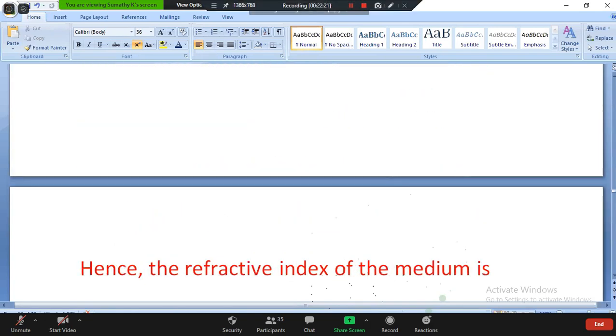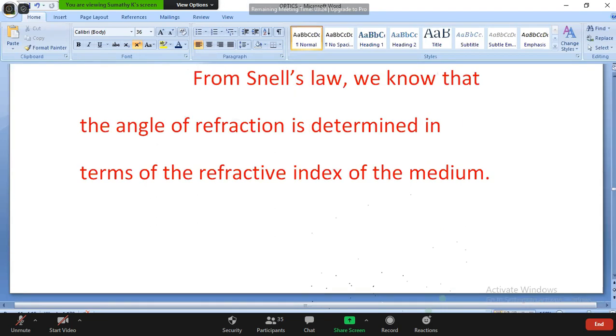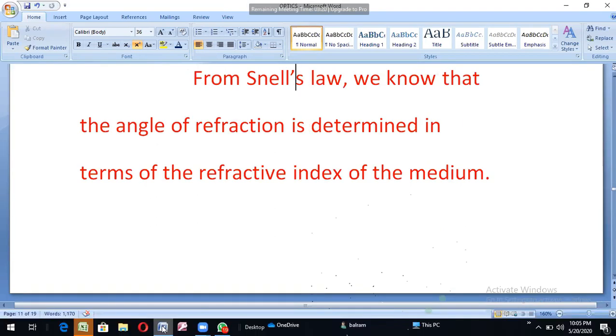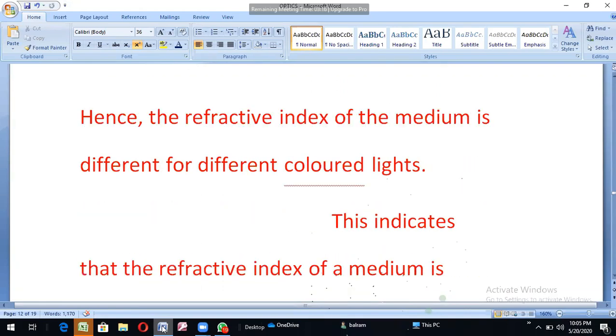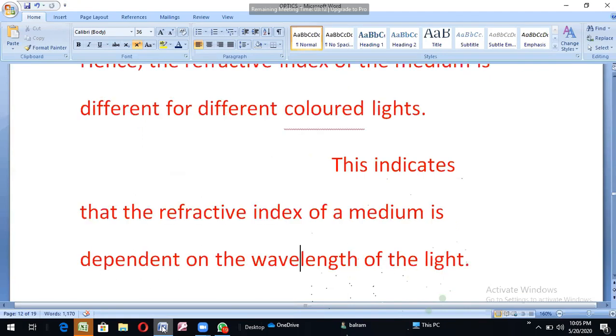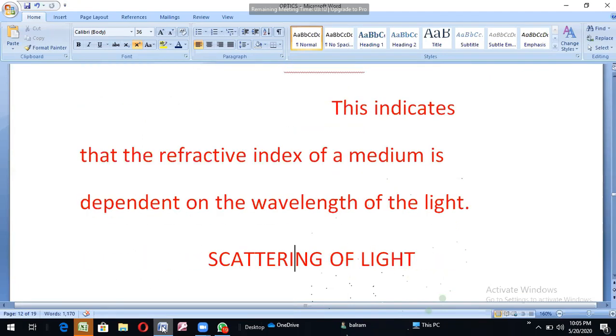According to Snell's law, the angle of refraction is determined by the refractive index of the medium, and the refractive index of the medium is different for different colored lights. This indicates that the refractive index of the medium is dependent on the wavelength of the light.